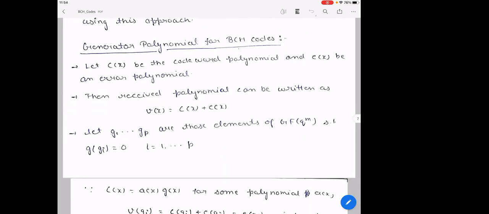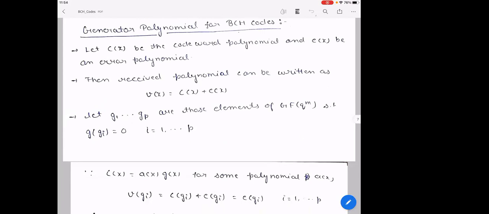Let C(x) be the code word polynomial and E(x) be the error polynomial. Then the received polynomial can be written as V(x) = C(x) + E(x). Let γ1, γ2, ..., γp be those elements of GF(q^m) such that g(γi) = 0, where i goes from 1 to p.